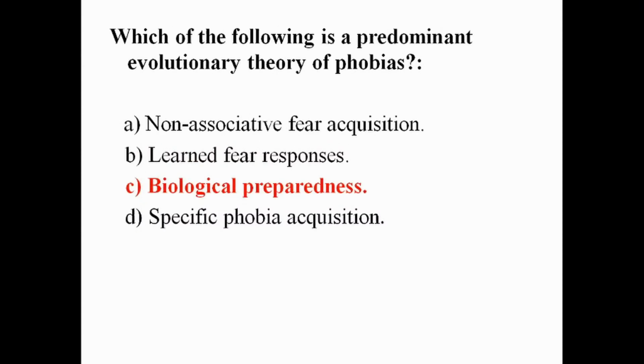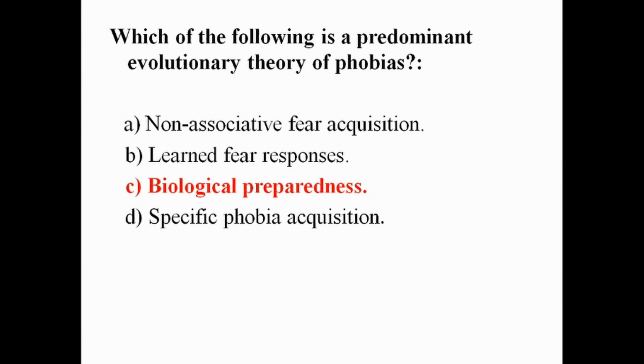Which of the following is the predominant evolutionary theory of phobias? Non-associative fear acquisition, learned fear responses, biological preparedness, and specific phobia acquisition. The answer is biological preparedness.